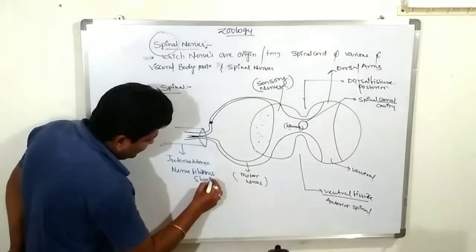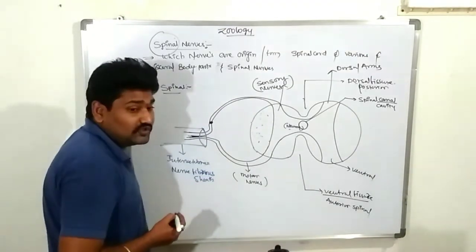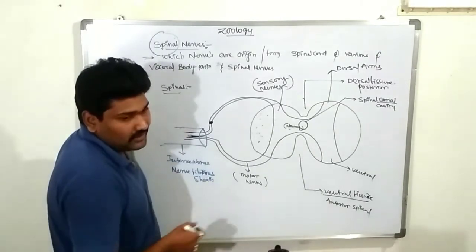What is the nerve fibrous sheath? It is the covering membrane of the sensory and motor nerves.